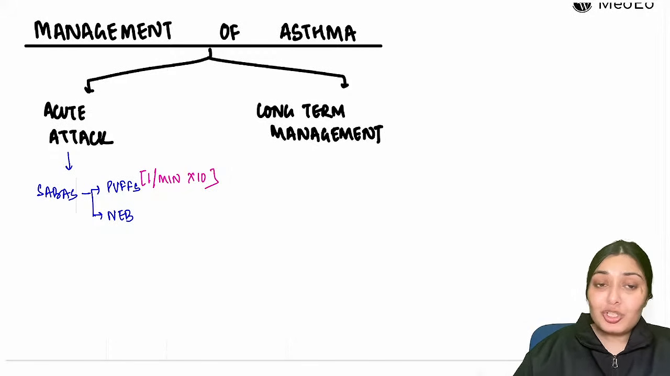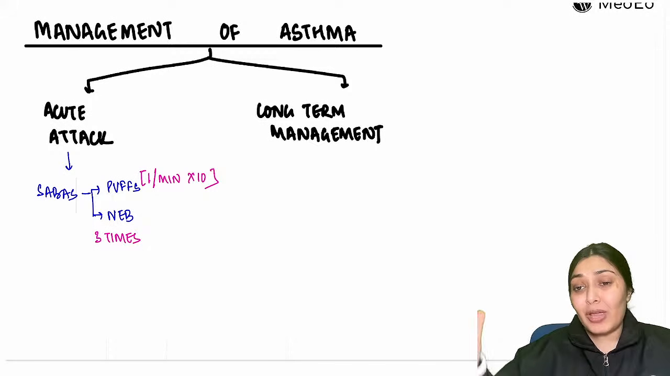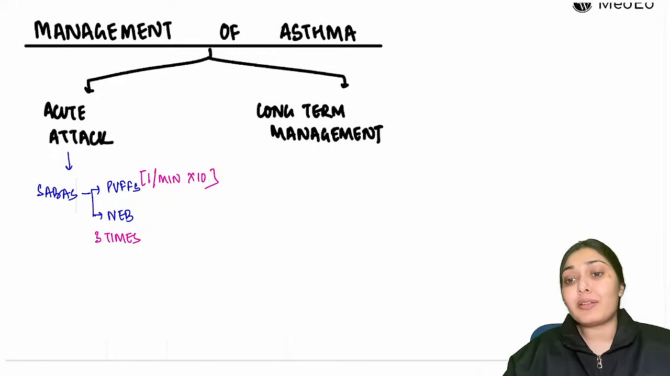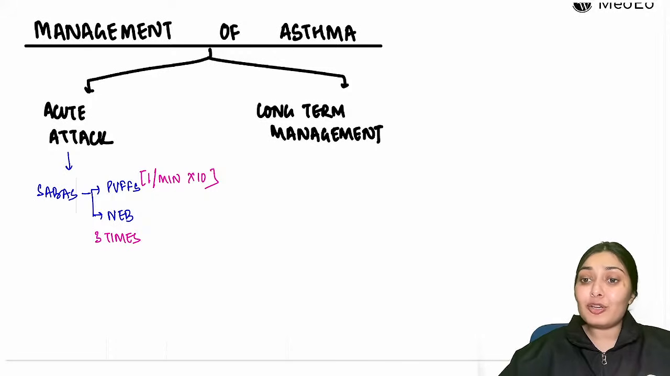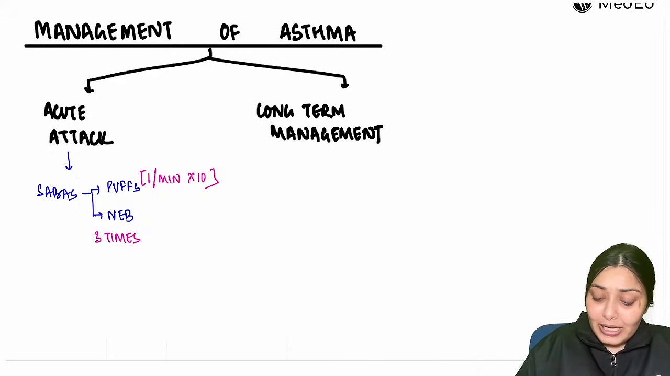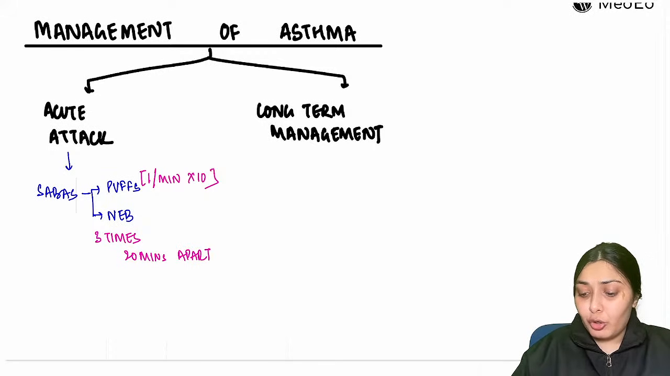Then nebulization comes. Nebulization we give 3 times, 20 minutes apart. So as the child comes, 0, 20, 40. You tell the nursing staff to nebulize him right now, then nebulize after 20 minutes, and nebulize after yet another 20 minutes. By the end of the third nebulization, you are going to assess next. So 3 times, 20 minutes apart. Usually children respond to this therapy.